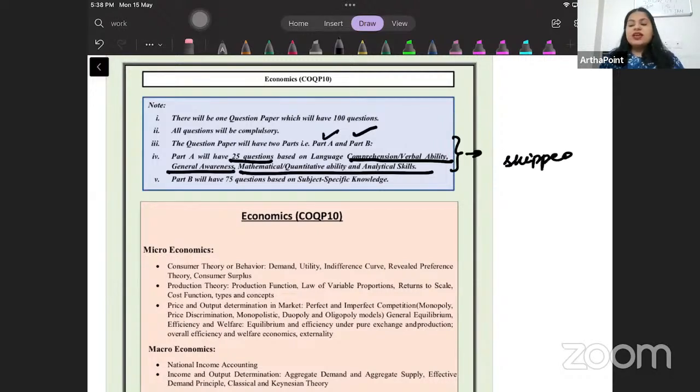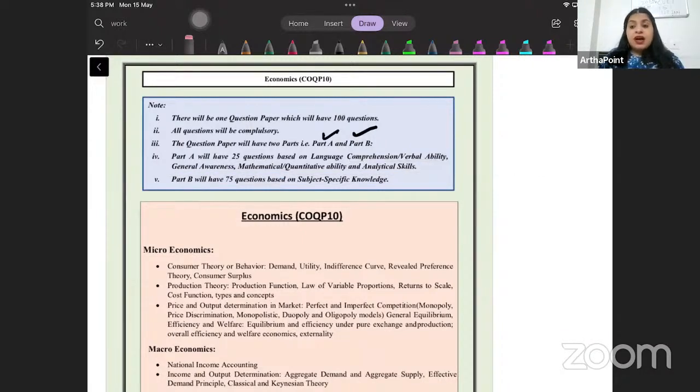ऐसा हो सकता है कि जैसे last time JNU ने सिर्फ part B के basis पे admission दिए थे, DSC भी part B के basis पे ही admission दे. It is possible that DSC and JNU evaluate you only on the basis of part B, or DTU for that matter. But we cannot take this risk. We are still saying it is possible. Pakka nahi hai. So we don't want to skip part A. We want to prepare part A also very well.